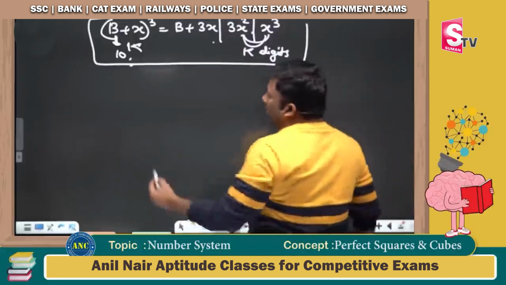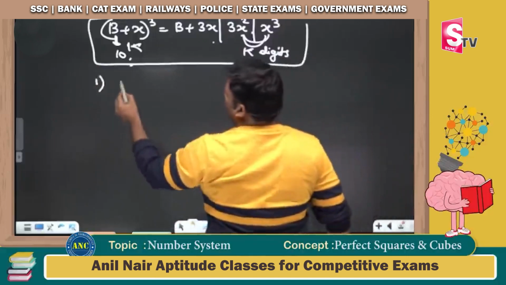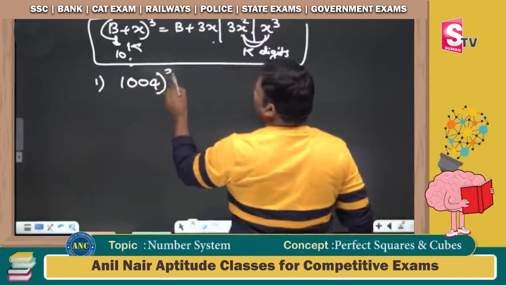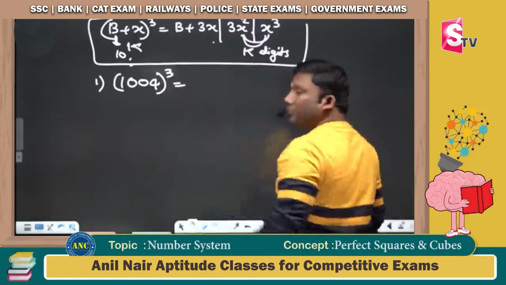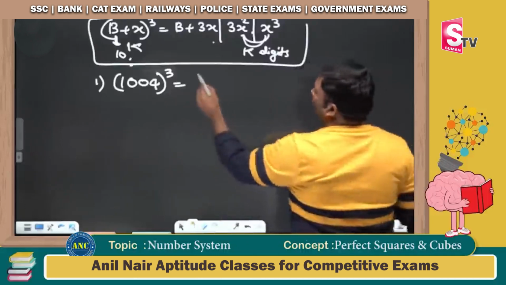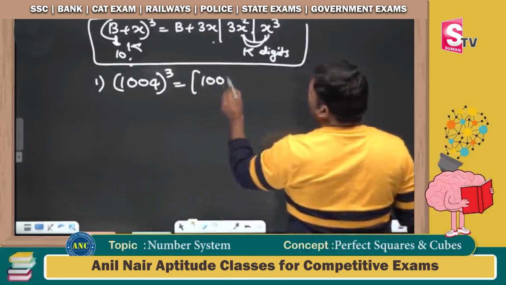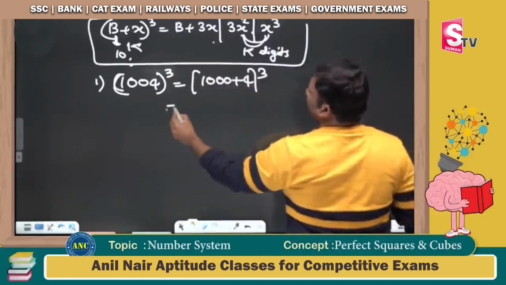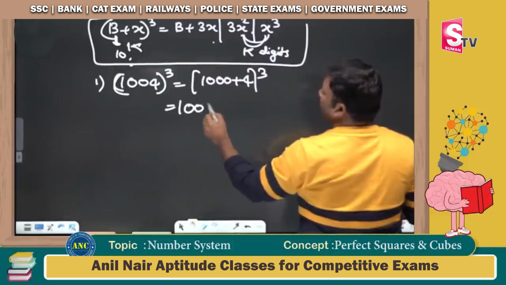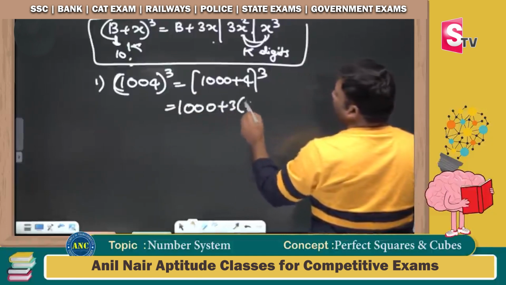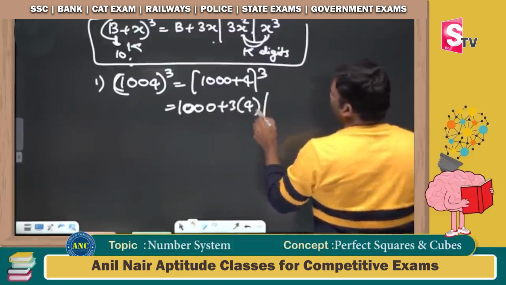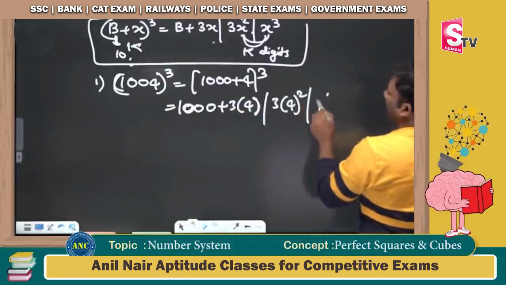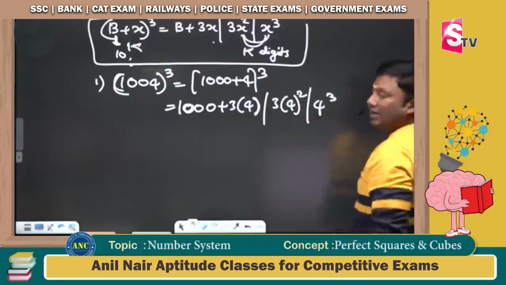Right now, let me take another number: 1004 whole cube. Once you practice it, you will get the answer very fast. 1004 whole cube is nothing but 1000 plus 4 power 3, which is b plus 3x, next is 3x square, and the next one is x cube. I hope this idea is clear.